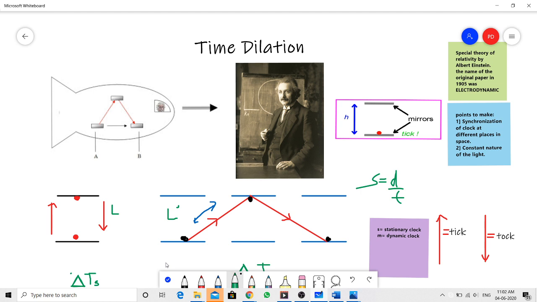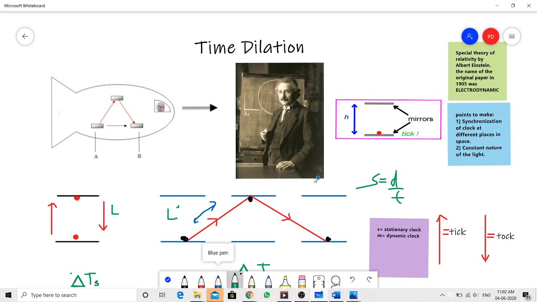A clock is not a device for measuring time. There is no device in the universe which measures time. A clock is a device which measures how much time elapses in a particular interval, in a particular duration. So a light clock is nothing.